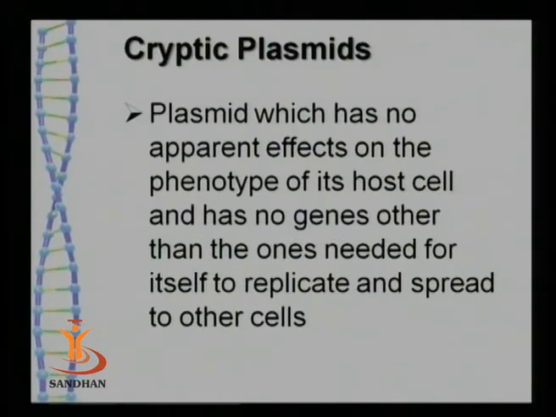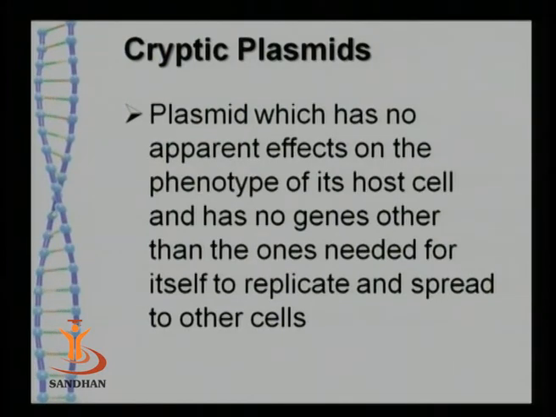During the separation and isolation of plasmids, certain plasmids have been detected which did not have any phenotypic characteristic. That means they do not have genes which can provide any function to the bacterial cell. Only the genes required for replication and spread are present.